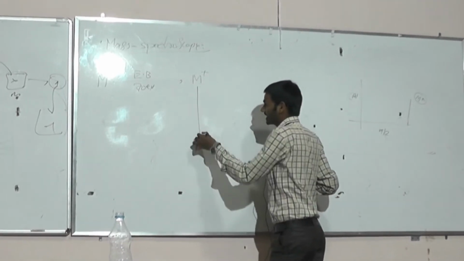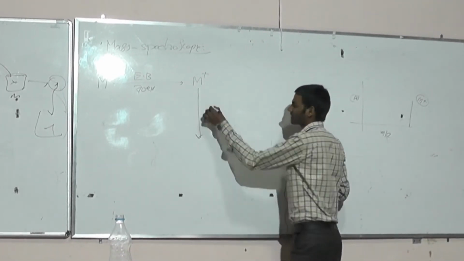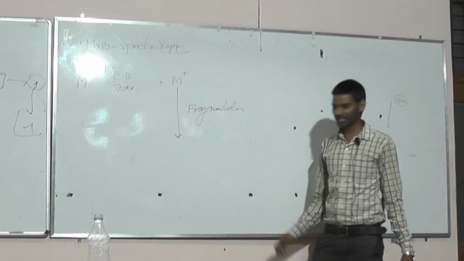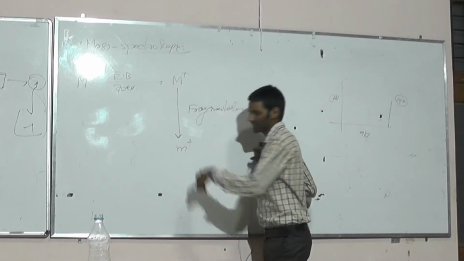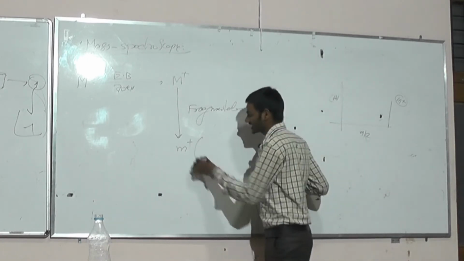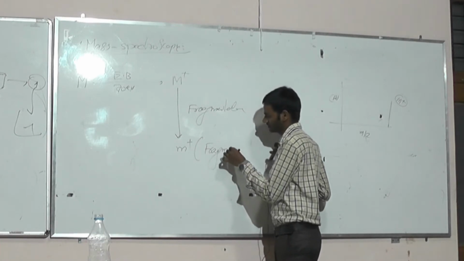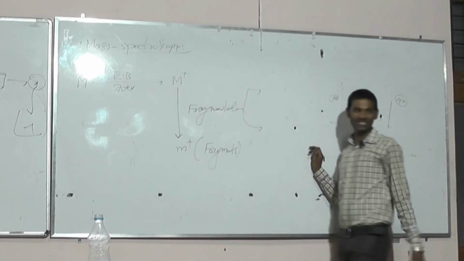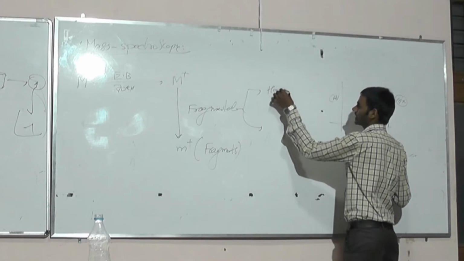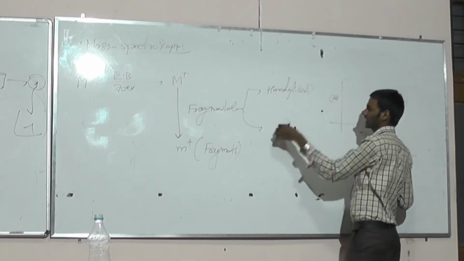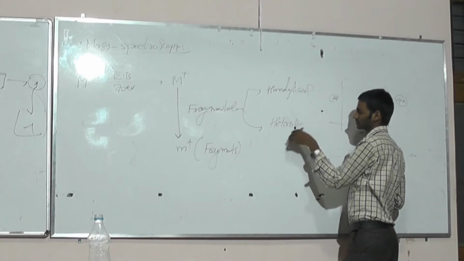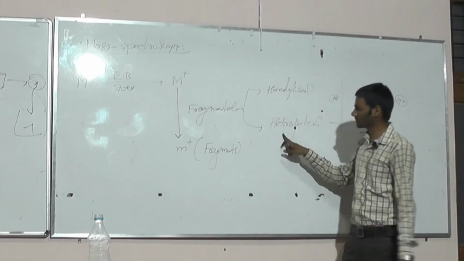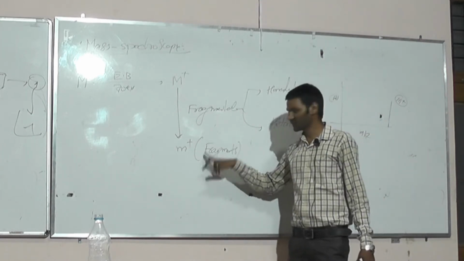The generated molecular ion further undergoes fragmentation process. Undergoing fragmentation, it will give small m plus. What is small m plus? Small m plus is nothing but fragments. But here it undergoes fragmentation by utilizing two mechanisms. One is the homolytic mechanism, another one is the heterolytic mechanism. By using these two mechanisms, it undergoes fragmentation and gives fragments.